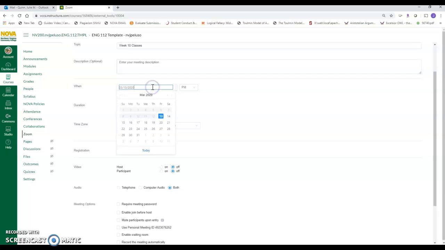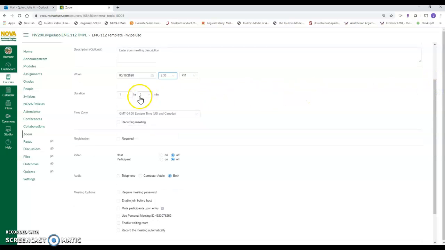This would be the time that you're going to run it next week. So we're going back to school on Wednesday. Say I'm going to run this at 2:30. Imagine that's when my class starts. The duration: always add the duration for a little bit longer than you plan on meeting, just in case. You don't have to stay that long. Say you plan on meeting for an hour. You don't want to be cut off in the middle of a thought. You want to give it a couple of extra minutes.